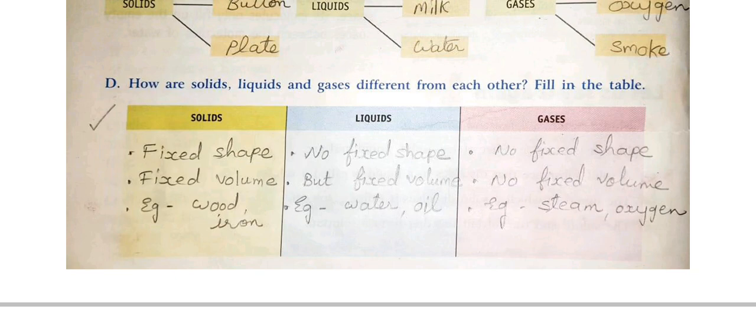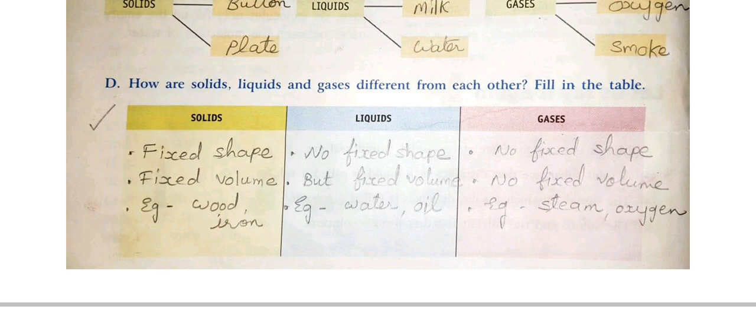Third one, gases: no fixed shape. Second point, no fixed volume. Third point, examples: steam, oxygen. Again repeating questions C and D given on page number 46 of your textbook.